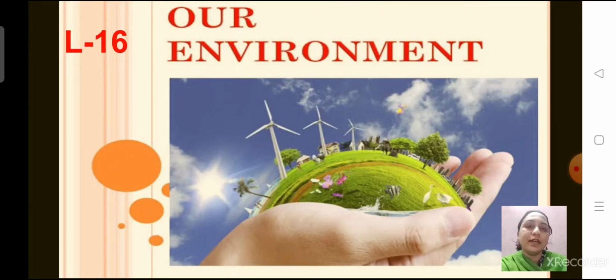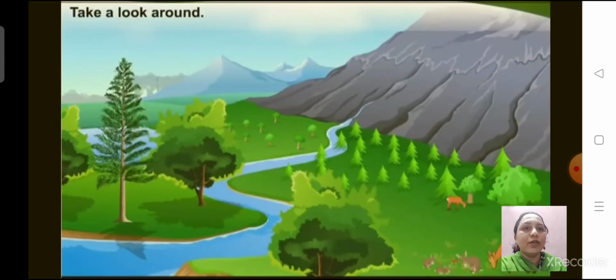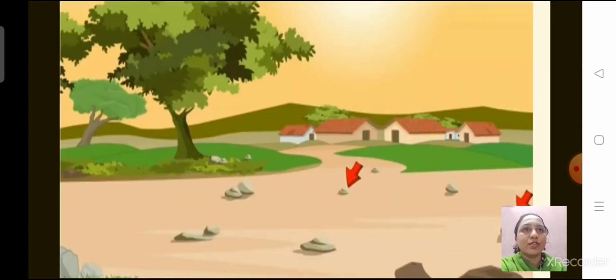Today, in science session, we are going to start lesson number 16. That is our environment. Okay, so let's start. Take a look around. There are many things around us. They form our environment. There are stones, rocks, and soil, right?